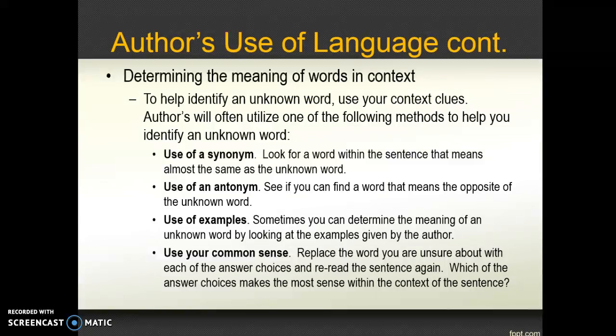Use of examples. Sometimes you can determine the meaning of an unknown word by looking at the examples given by the author. Use your common sense. Replace the word you are unsure about with each of the answer choices and reread the sentence again. Which of the answer choices makes the most sense within the context of the sentence?